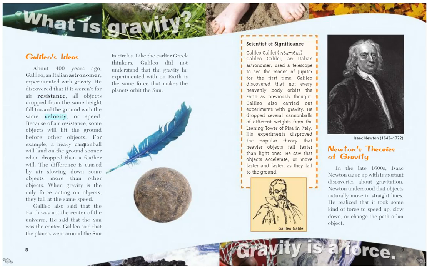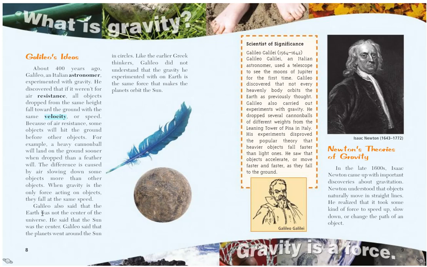For example, a heavy cannonball will land on the ground sooner when dropped than a feather will. The difference is caused by air slowing down some objects more than other objects. When gravity is the only force acting on objects, they will fall at the same speed.